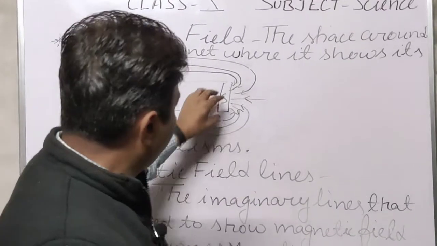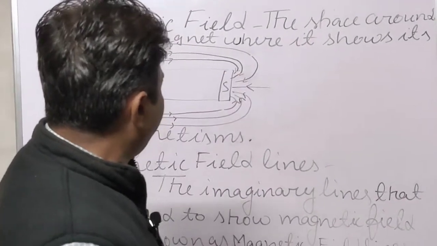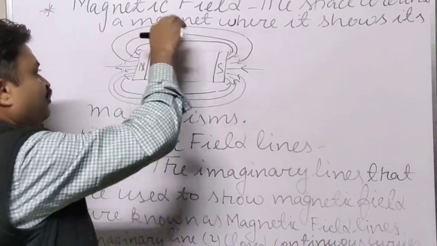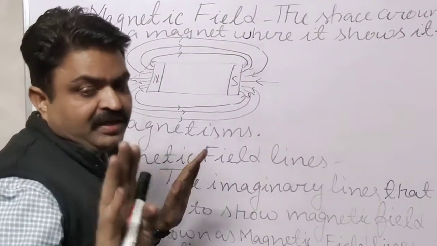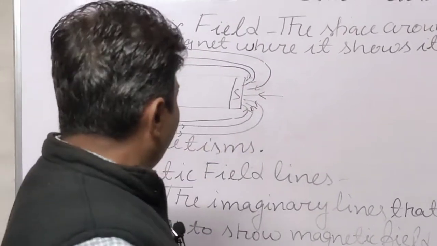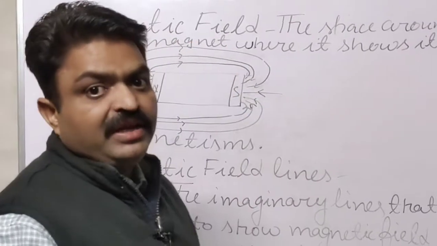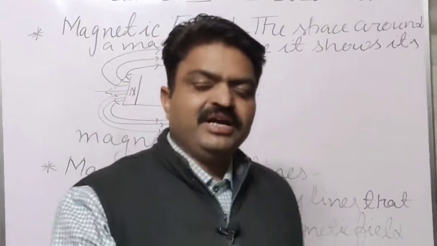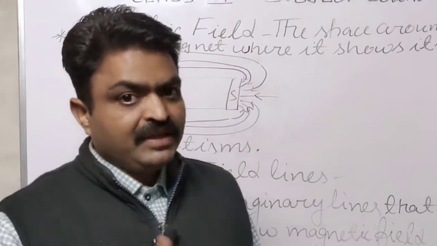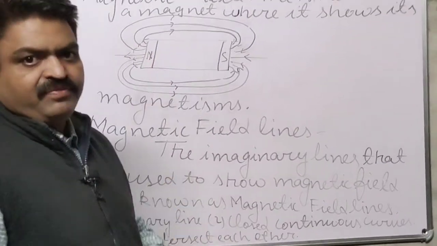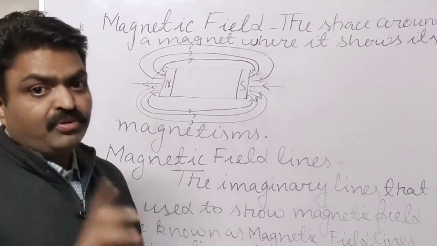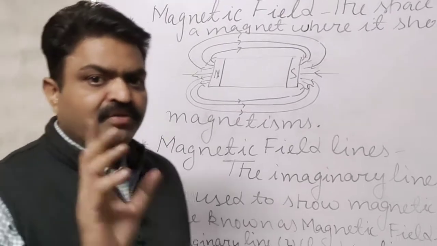Next important property of magnetic field lines, students: they don't intersect each other. They move in a particular direction. Here, outside the magnet they move from north to south without intersecting other field lines. Why? Because they move under a particular force in a particular direction. That's why they do not intersect each other. This is an important characteristic of magnetic field lines, and it is the most important question from the exam point of view.